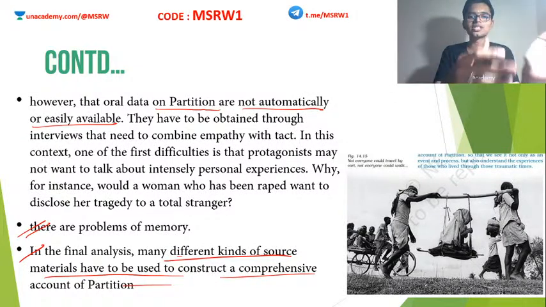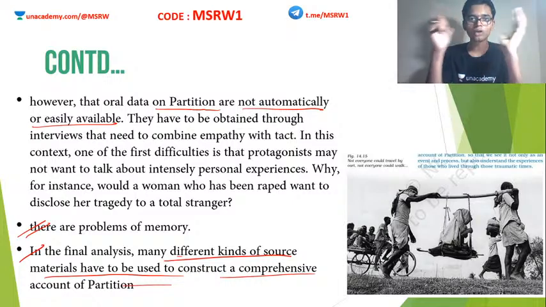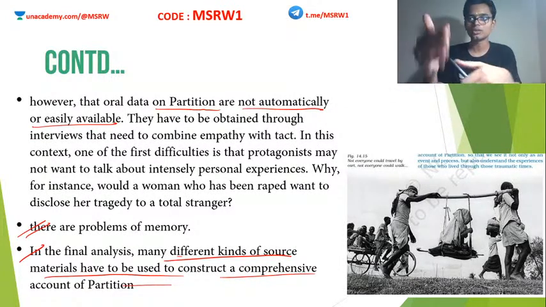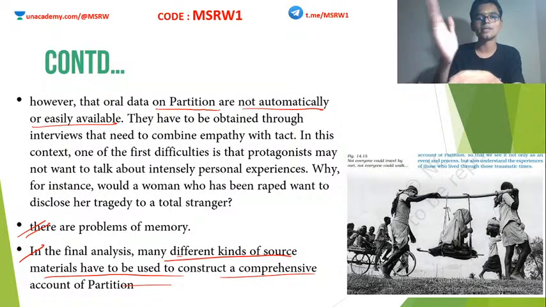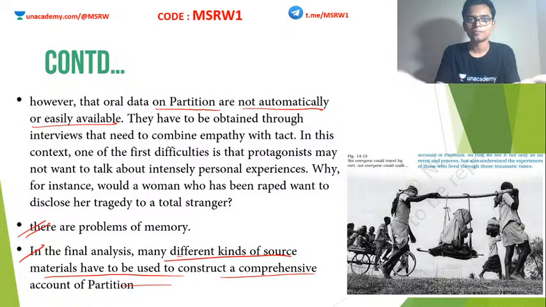Because the British version will not be the Indian version. The Indian version will not be the Pakistani version. Everything will be different. So study it through all these versions and then try to reason out which seems to be the most likely. That is the way we should look at history. We should never study history from a single perspective. We should always keep our mind open and see it through all the spectacles that we can.